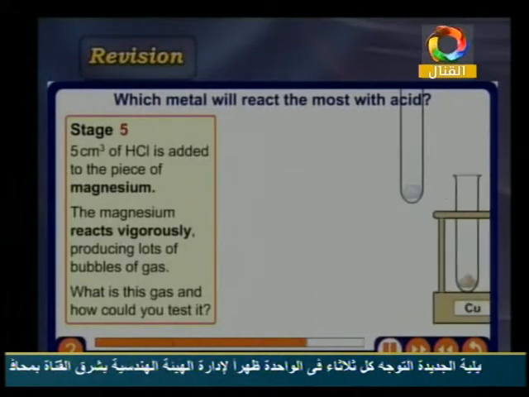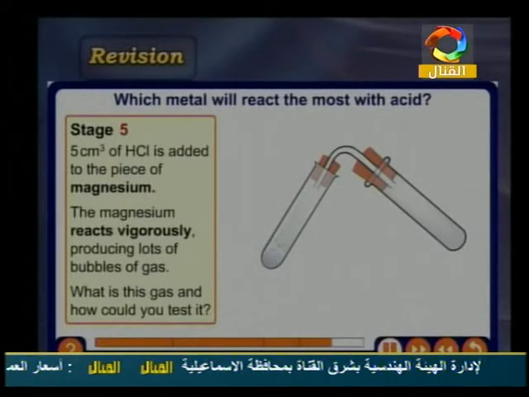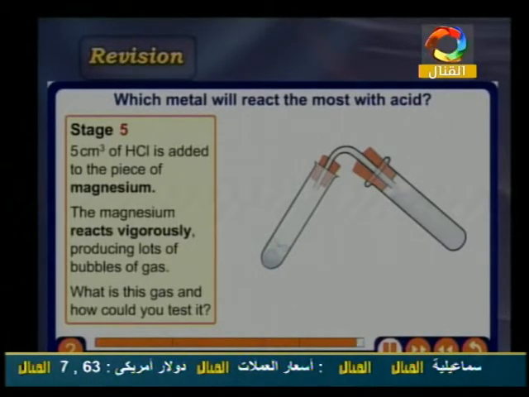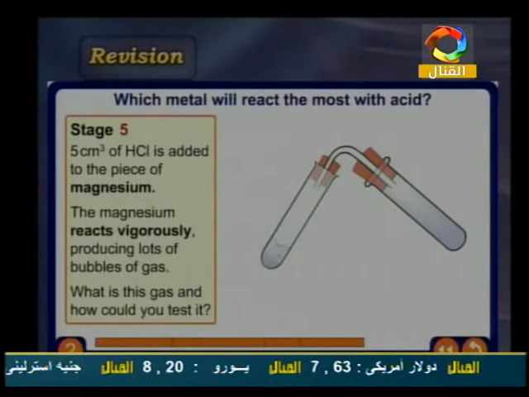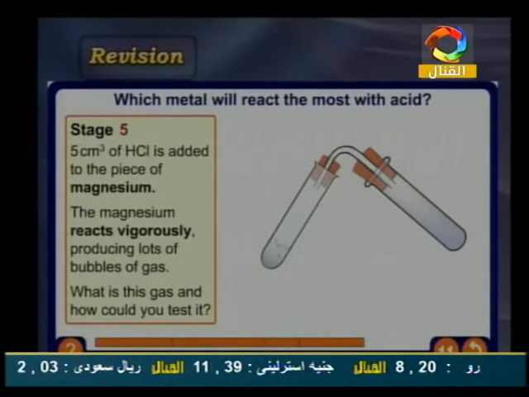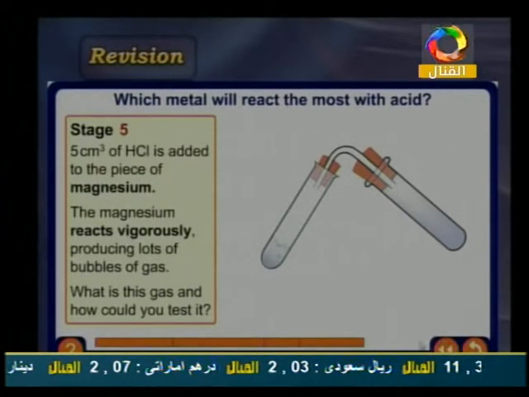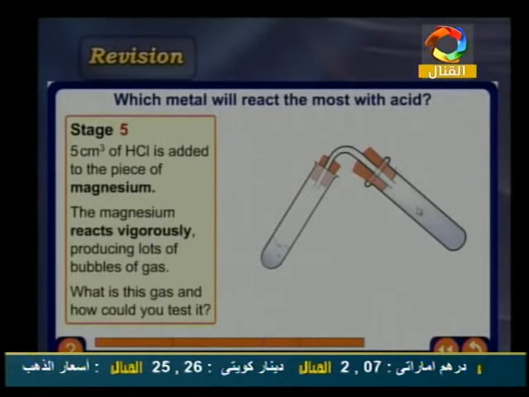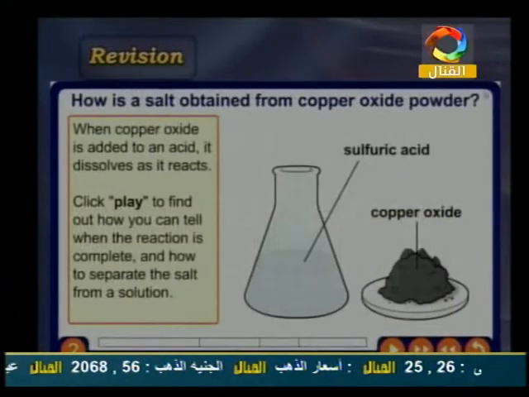And after that, if I take the magnesium like this, the magnesium here makes a stronger reaction than zinc, because it's more active than zinc with acids and more active than hydrogen. So if 5 cubic centimeters of HCl is added to the piece of magnesium, the magnesium reacts vigorously, producing lots of bubbles of gas. This gas is what? Which type of gas? It's hydrogen gas also.